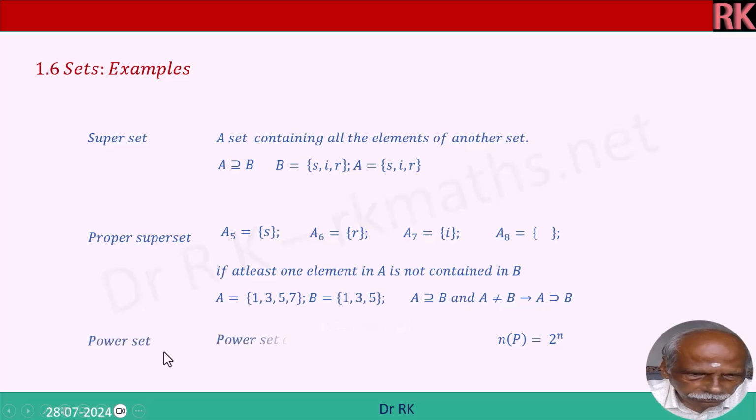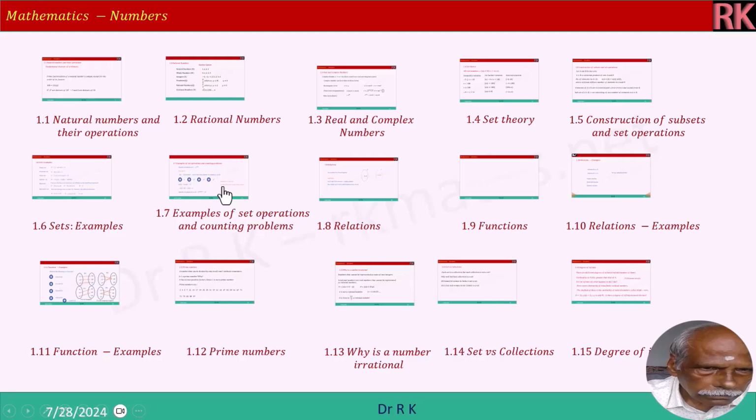Power set. Power set contains all the subsets of a set. Number of elements in the power set is equal to 2 power n. Therefore, for proper subset or proper superset, the number of elements is 2 power n minus 1. That is what we have seen in the previous slide.